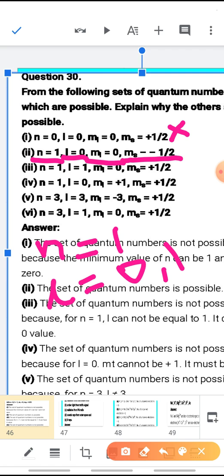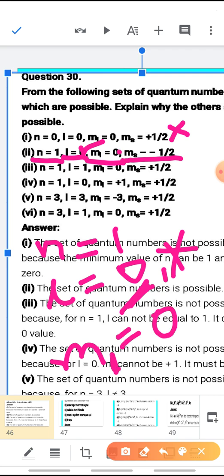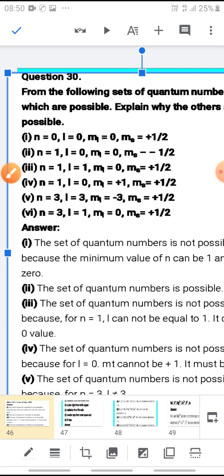And here the value of L is given 0. That means we are talking about only this subshell. We are not talking about this subshell. Now, when the value of L is 0, the value of ML will also be 0. So, we are talking about only this. And MS is minus half. So, this set of quantum numbers is possible.